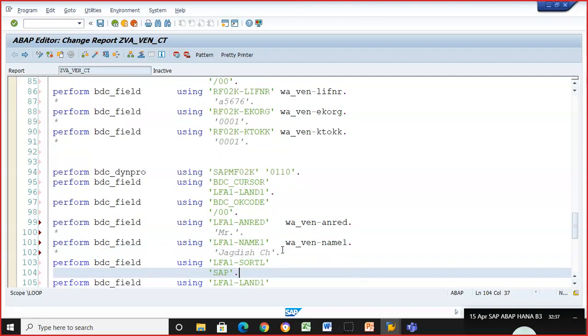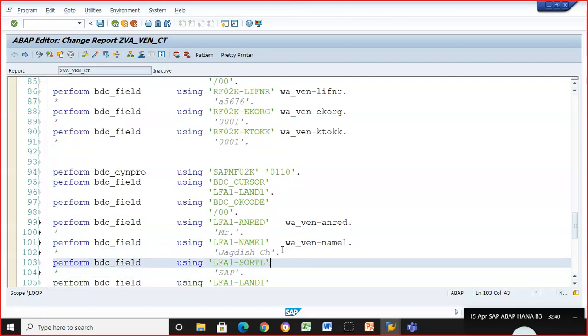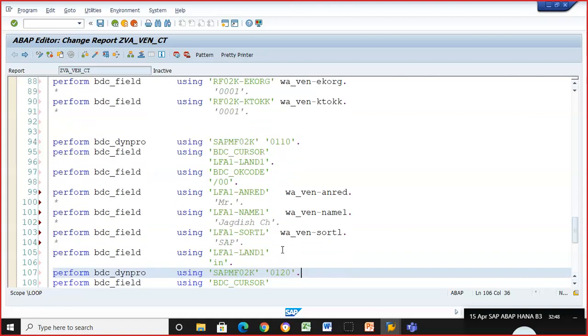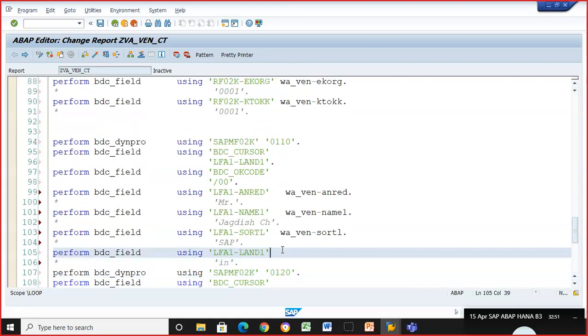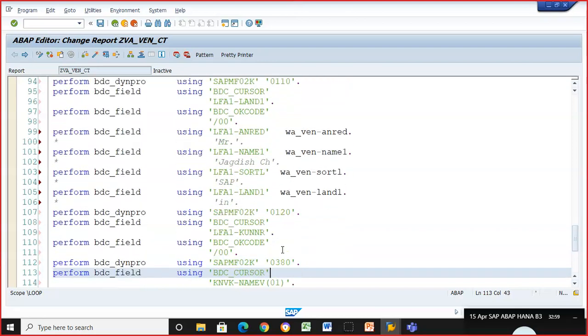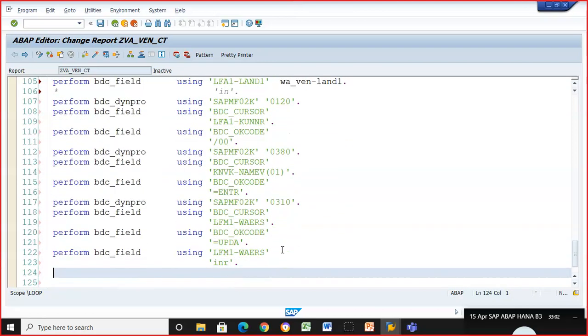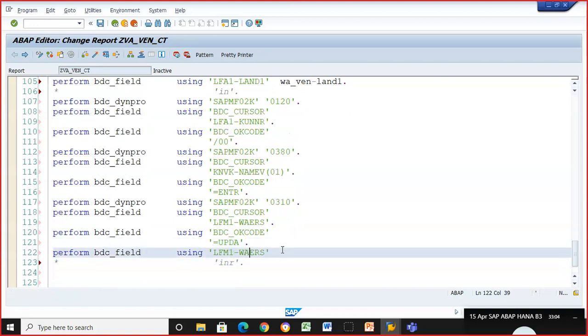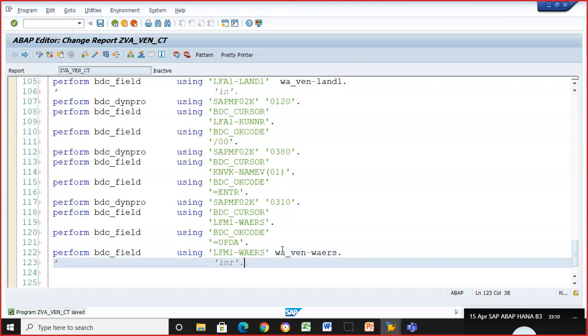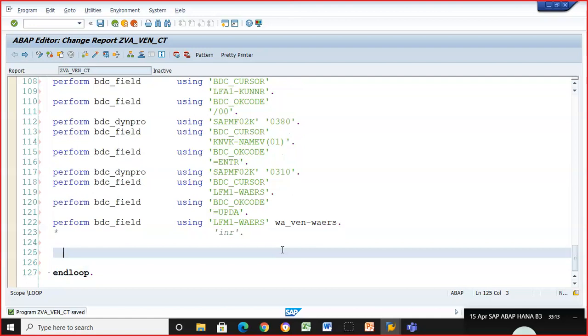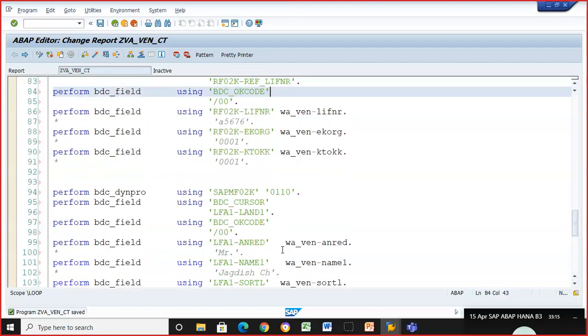Name 1. SRTM. Land 1. WAS. Okay, so these are all values. We have removed the hard coding and we have set it into the values.